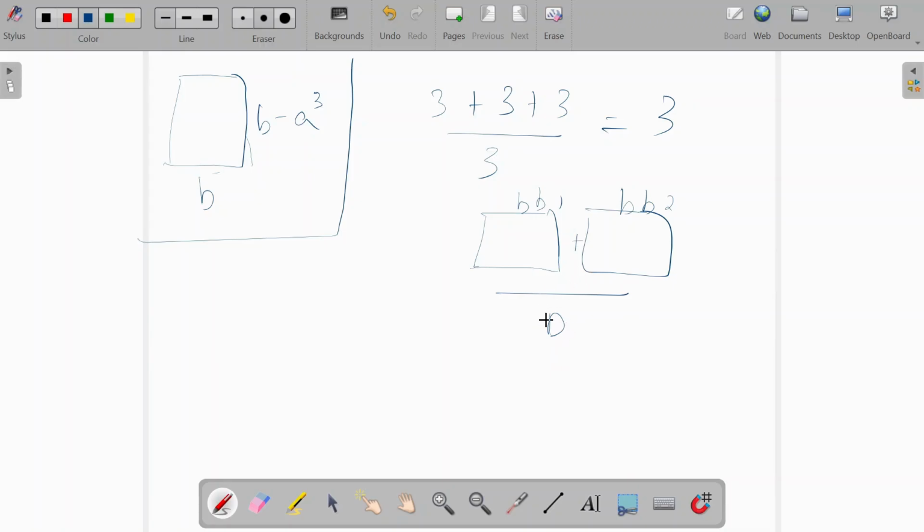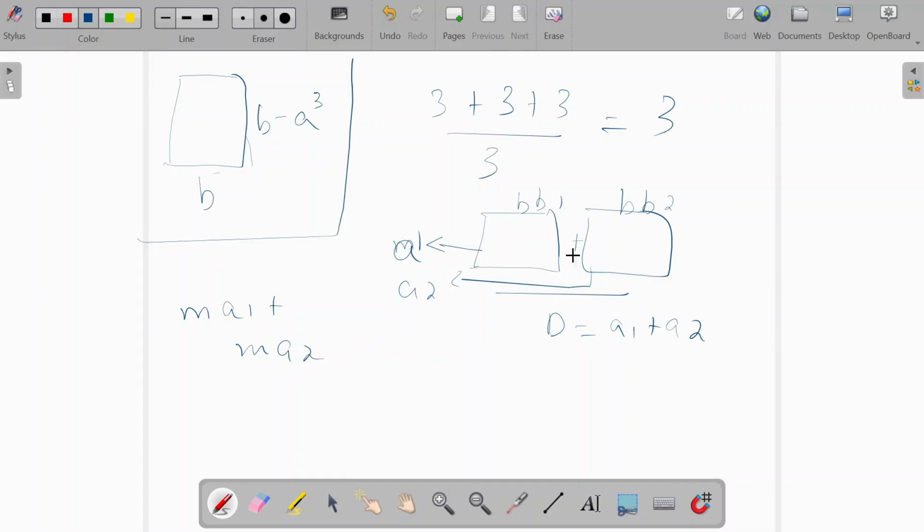What I can actually do is split D into, let's say, A1 and A2, where I take A1 out of this black box and A2 out of this black box, such that D equals A1 plus A2. I'm splitting this D, and a part of it I'm taking out of this black box and a part of it out of this black box. I'm doing that M times: M times A1 plus M times A2.